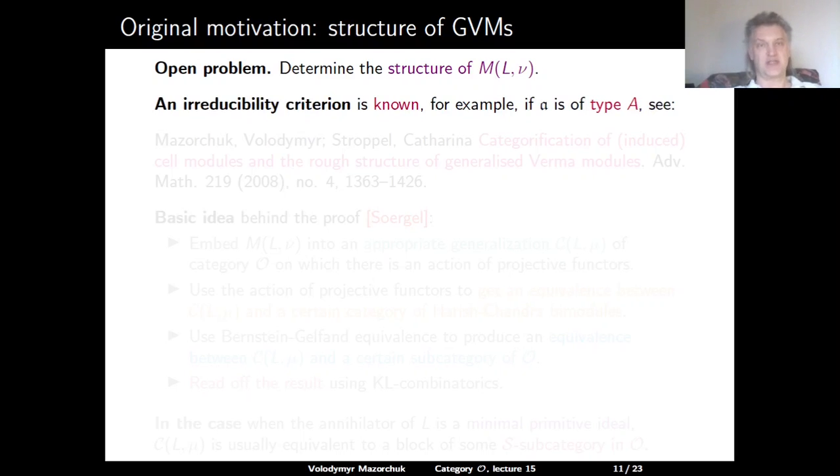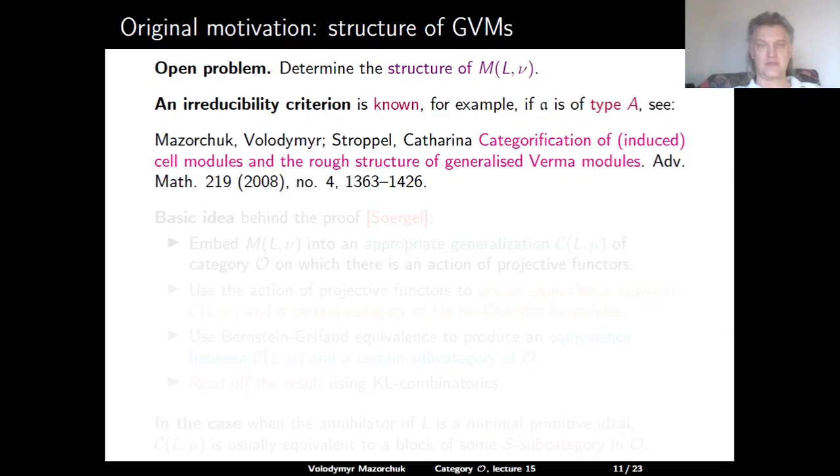There are some partial results. In particular, there is an irreducibility criterion which is known in the case where the semisimple algebra A, the semisimple part of the parabolic subalgebra, is of type A. This can be found in my paper with Katarina, which is called Categorification of Induced Cell Modules and the Rough Structure of Generalized Verma Modules.